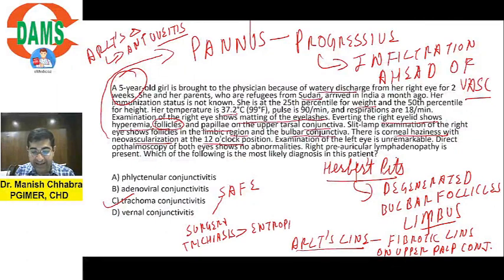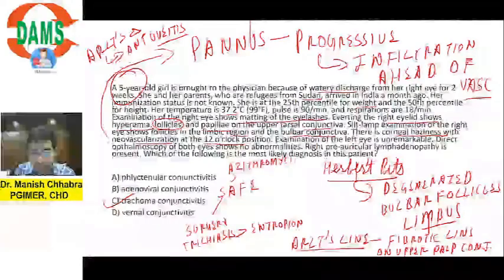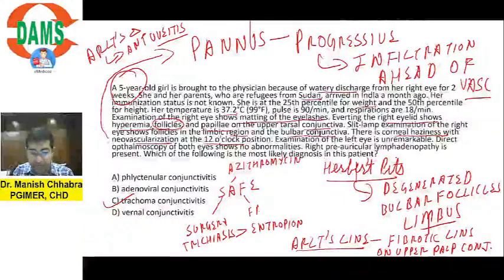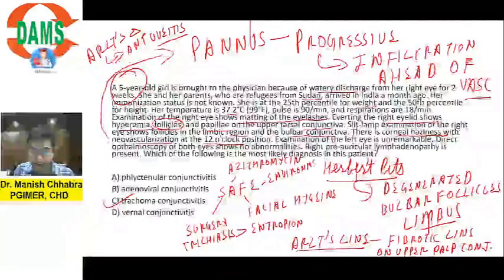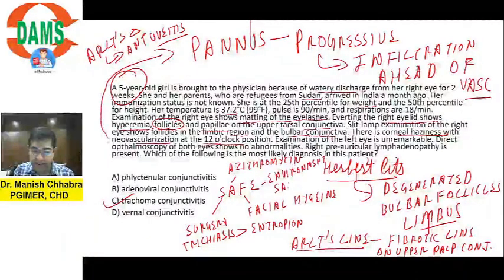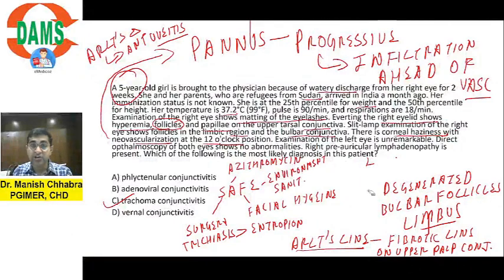This is your INI-CET question, previous year INI-CET question. A is for antibiotic prophylaxis. Which antibiotic is used? You will use azithromycin. What is F? F is for facial hygiene. And E is for environmental sanitation. So this is the SAFE strategy.